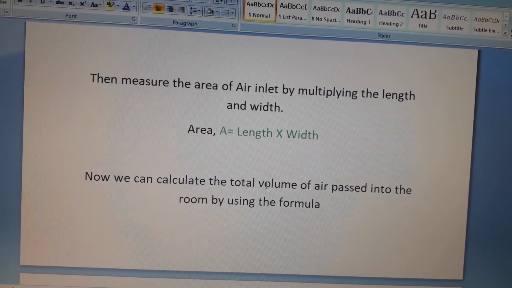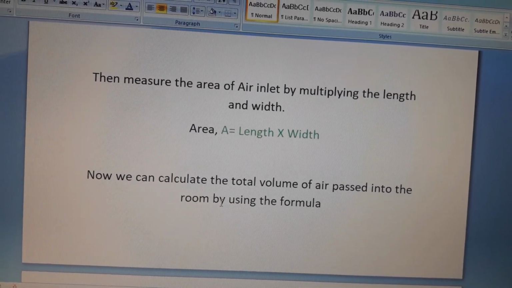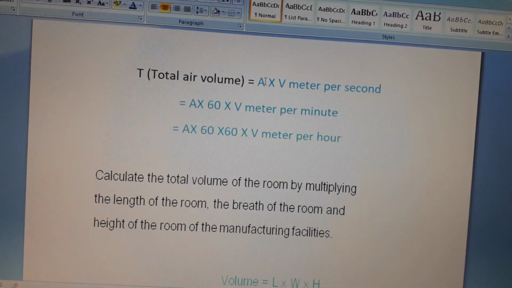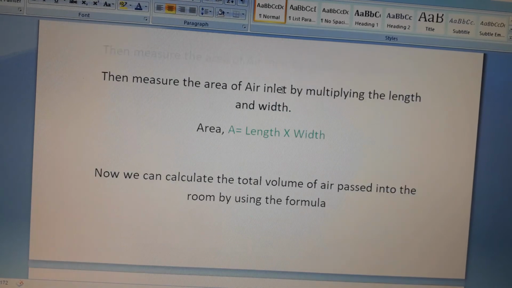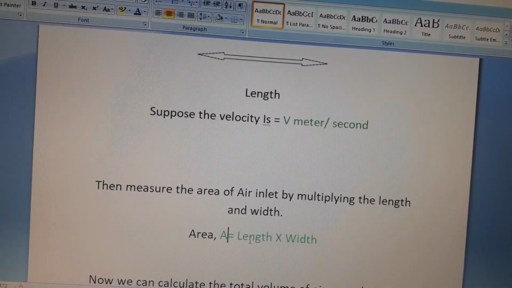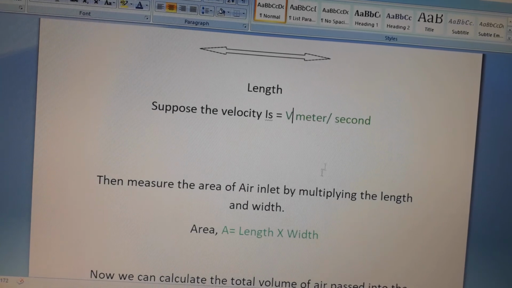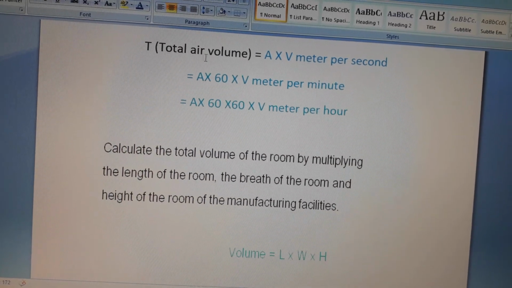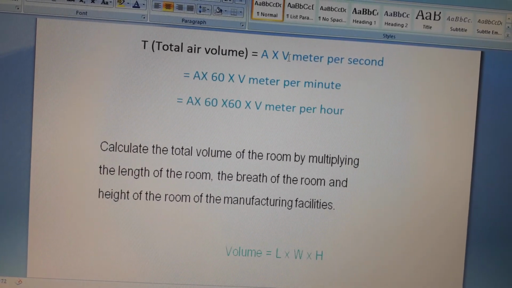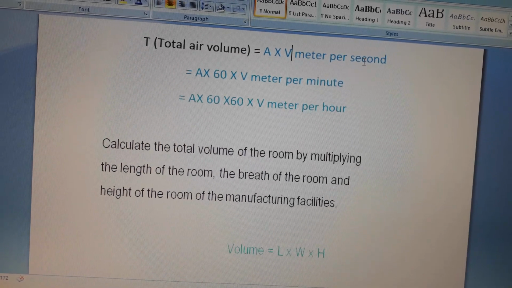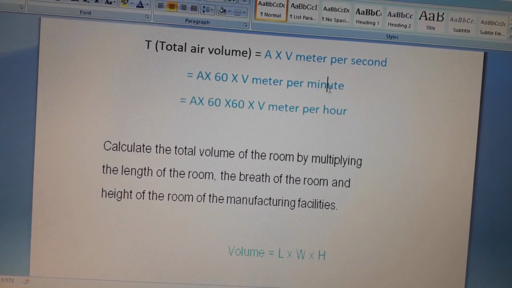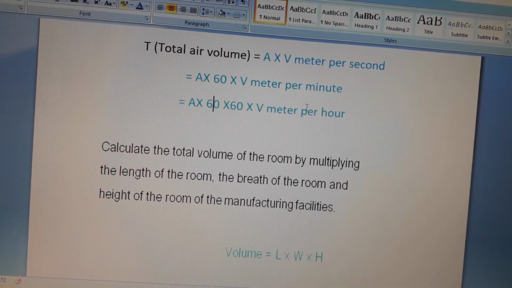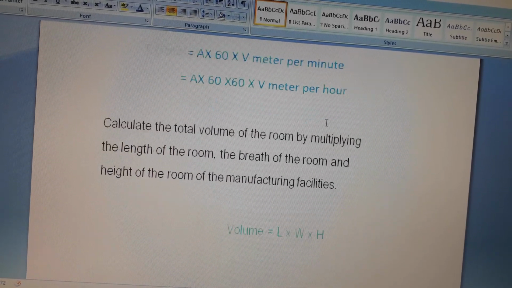Now we can calculate the total volume of air passed into the room by using the formula: area of the HEPA filter inlet multiplied by velocity. Total volume equals area times velocity in meter per second, which is converted to meter per minute by multiplying by 60, and then again multiplying by 60 to convert it to meter per hour.